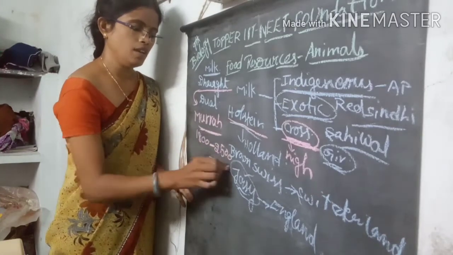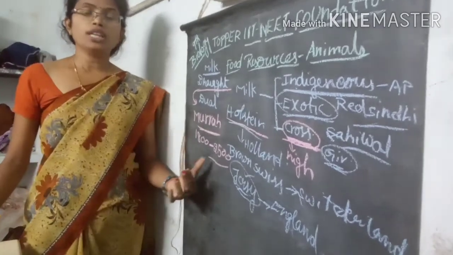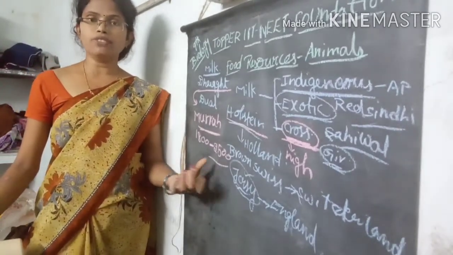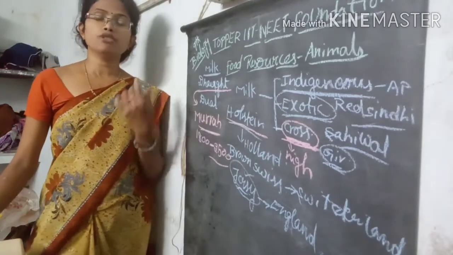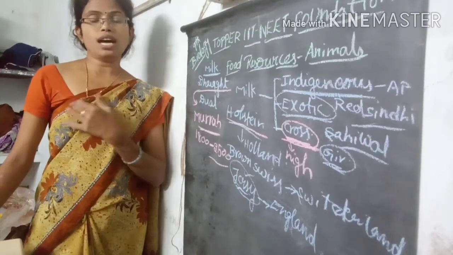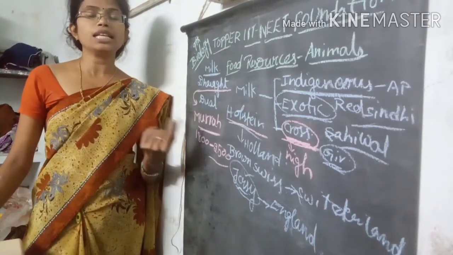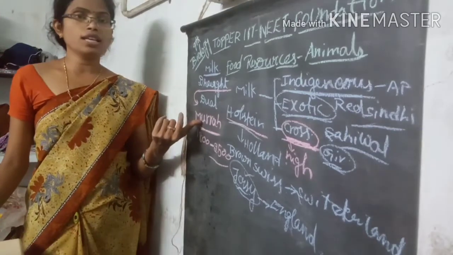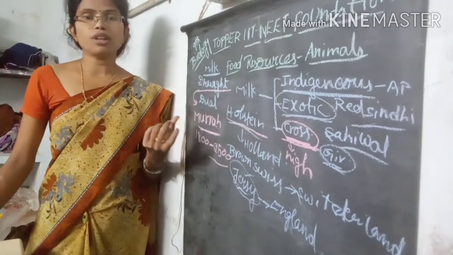Daily they give around 1800 to 2500 liters of milk per year. So these are very important milk yielding breeds, called the Murrah variety.